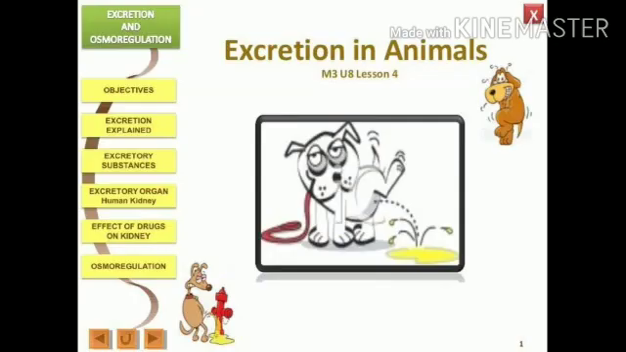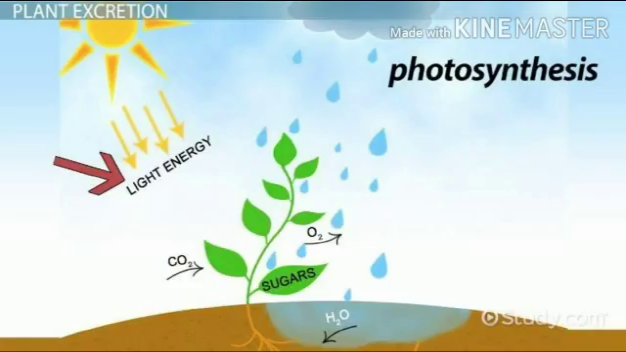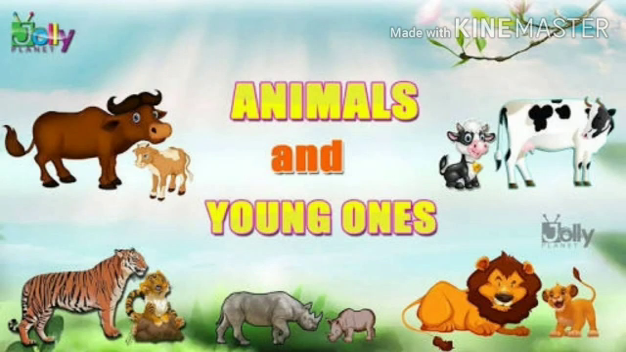Animals throw out the unwanted things of the body. It is excreted in the form of exhaled carbon dioxide, sweat, feces, and urine. Plants also give out carbon dioxide during respiration. Some dry leaves and rotting parts are separated from the plants. This is excretion.